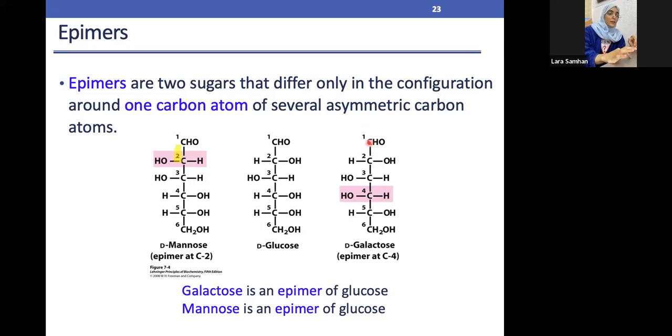Why do we count from the top? Because it has the carbonyl group, which is the double bond. Usually, if we want to count, we start from the carbon with the double bond and then move all the way downwards. So we count 1, 2, 3, 4, 5, 6.